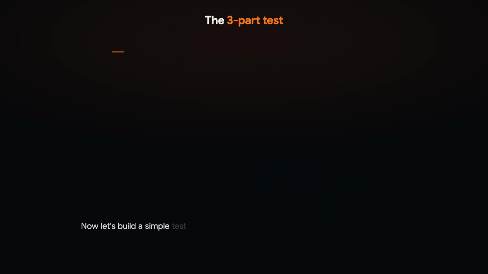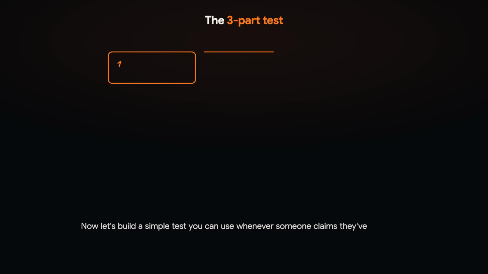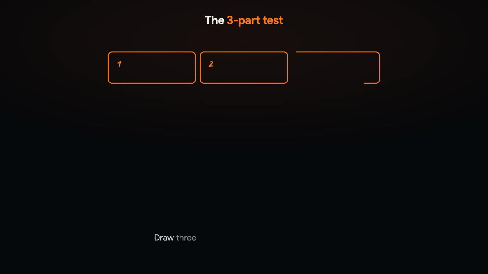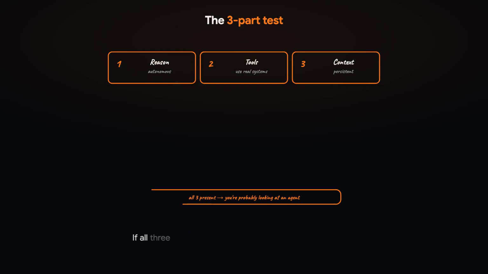Now let's build a simple test you can use whenever someone claims they've built an AI agent. Draw three boxes underneath the AI agent box. The first box is autonomous reasoning. The second is tool use. The third is persistent context. If all three are present, you're probably looking at an agent. Let's look at each one.